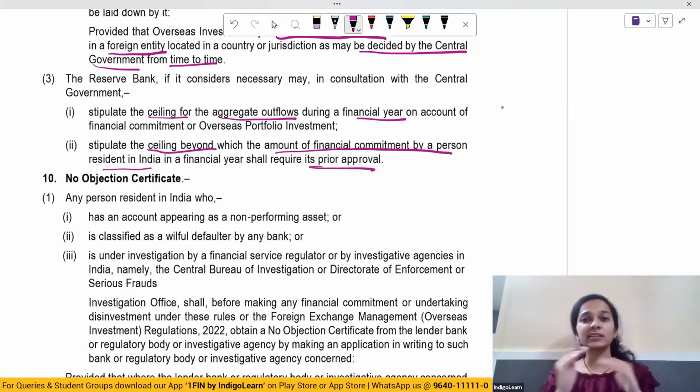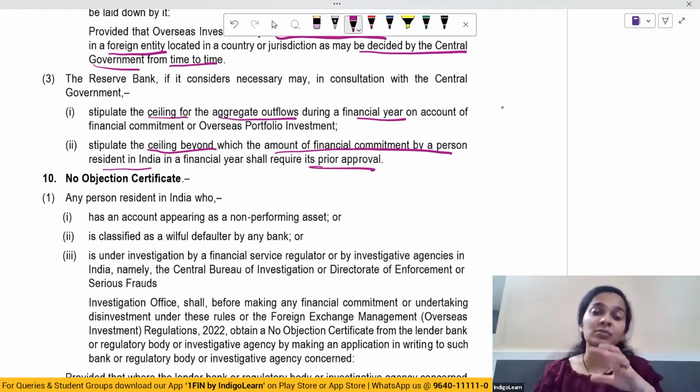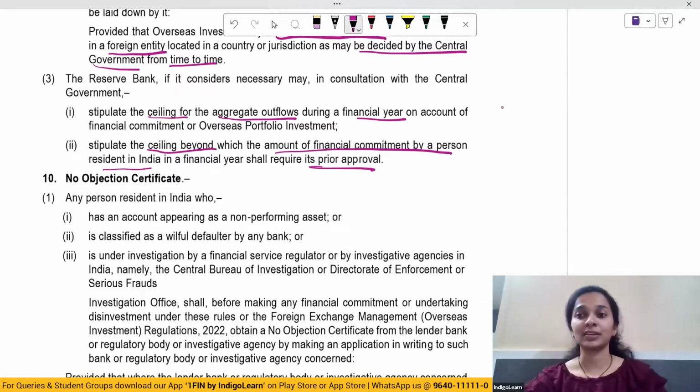So they may put a ceiling limit on the aggregate amount of outflows happening during a financial year on account of financial commitment and or any overseas portfolio investment, and not only aggregate outflows, but they can also put a limit on the amount of financial commitment made by a PRI in a financial year, that after so and so amount you will have to first take approval, and only then you can make a financial commitment of that particular amount.